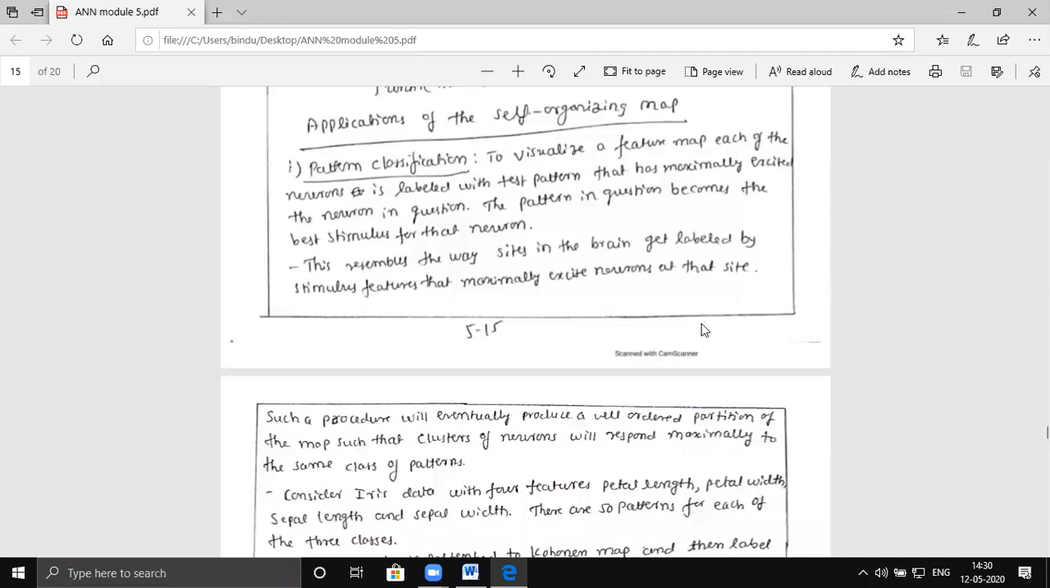So how do you do this? We will train our neural network with a different set of patterns, and once a new pattern is given, it is given to all the neurons.